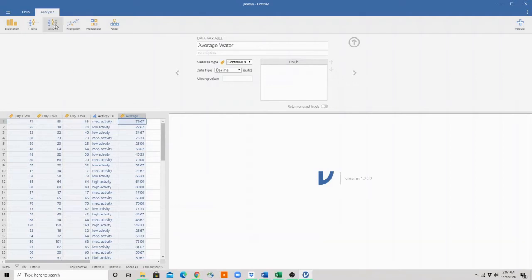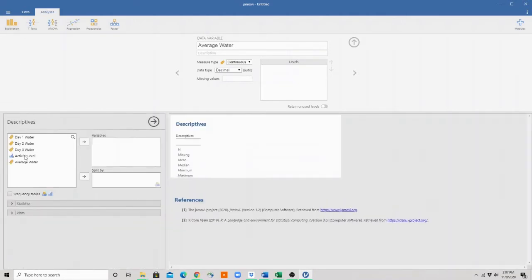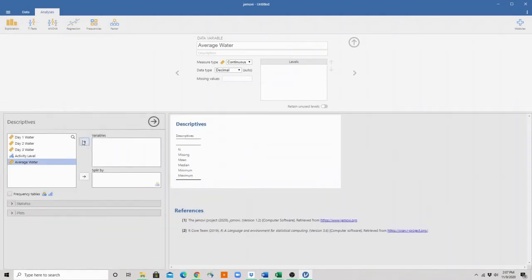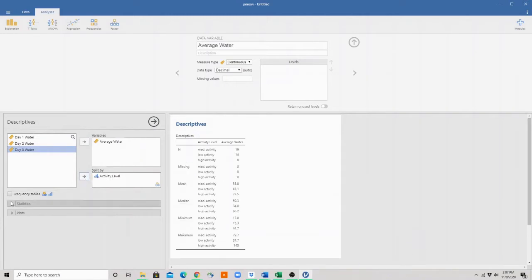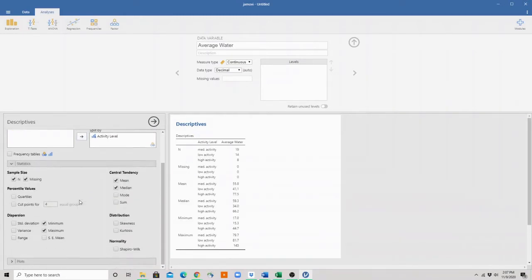Before we do this, however, we want to know what our descriptives are for these categories. So let's go up here to Exploration and Descriptives. My variable that I'm interested in is the amount of water, but I want it to be split by the activity level group. And when I look at my statistics, I personally always look over at missing.